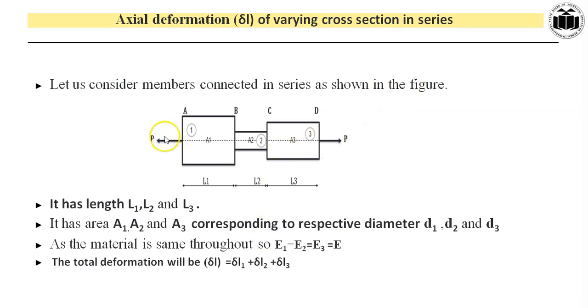Here P is constant and E is constant. So we get the expression for total deformation as delta L = P L1/(A1 E) + P L2/(A2 E) + P L3/(A3 E). Taking P/E common from this expression, we can write delta L = P/E (L1/A1 + L2/A2 + L3/A3). So this was the expression associated with members of varying cross section connected in series.